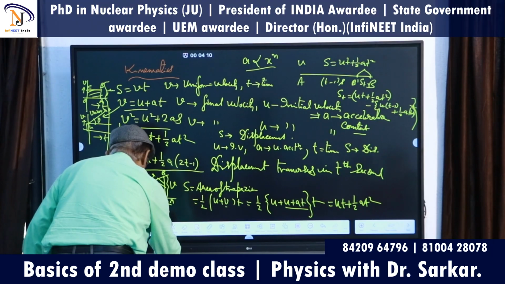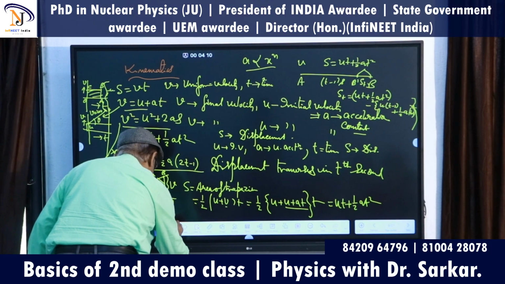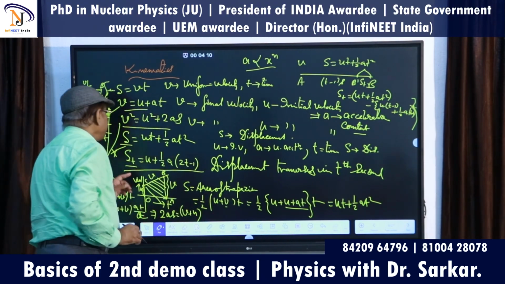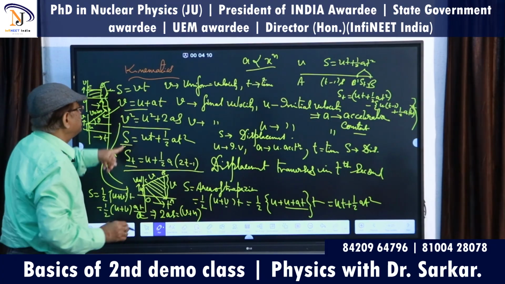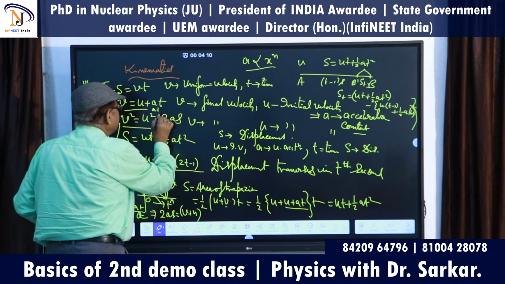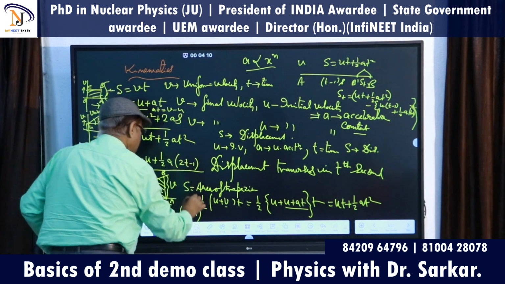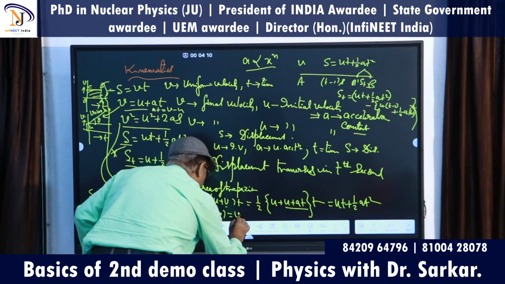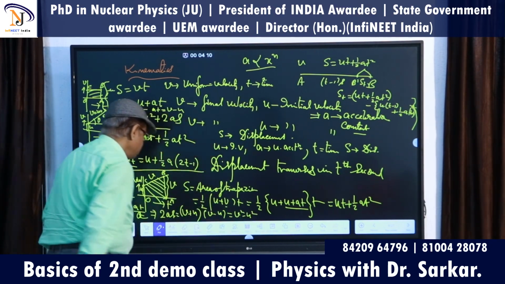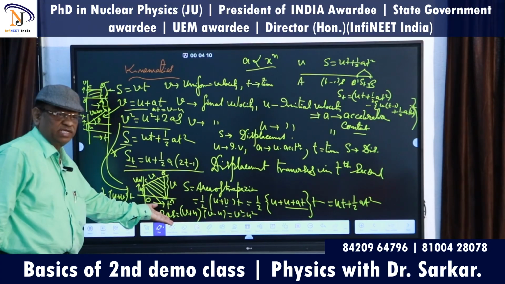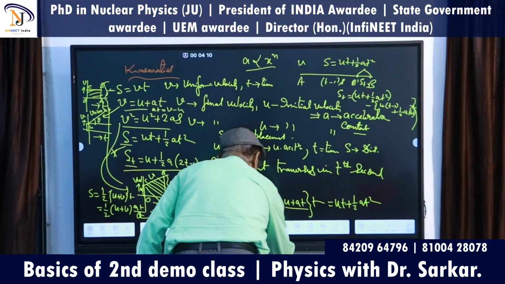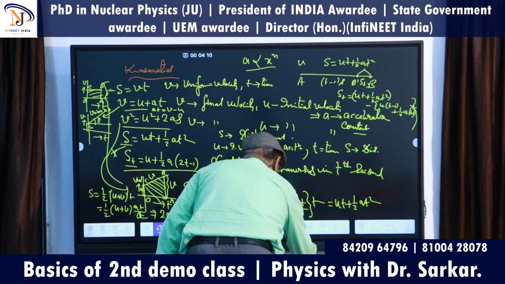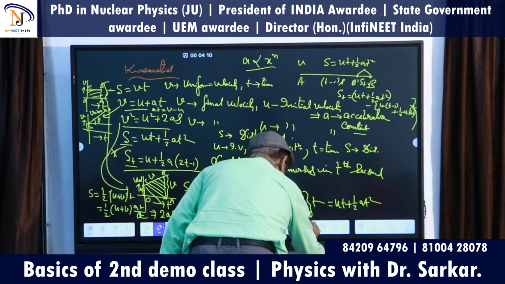Then what can you write? You can write like this, twice AS equals (V plus U), and AT means what? AT means V minus U. And again you can write V minus U. So V squared minus U squared equals twice AS. So you can write V squared equals U squared plus twice AS.